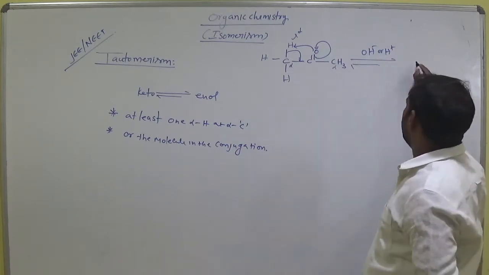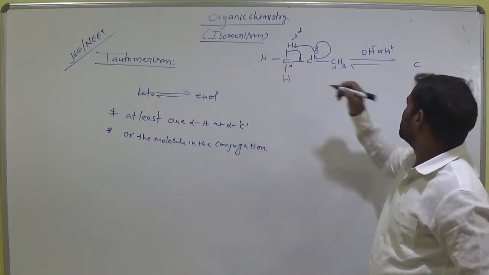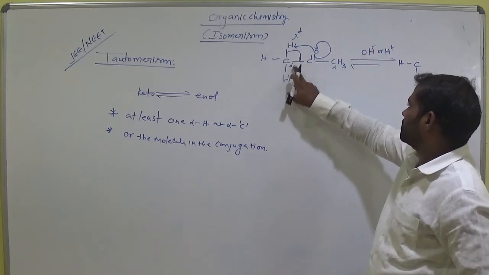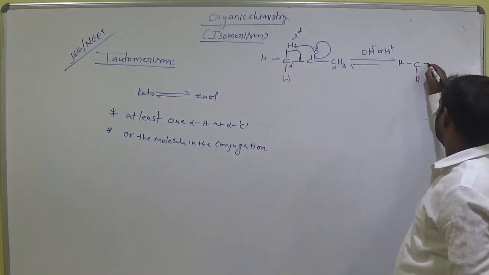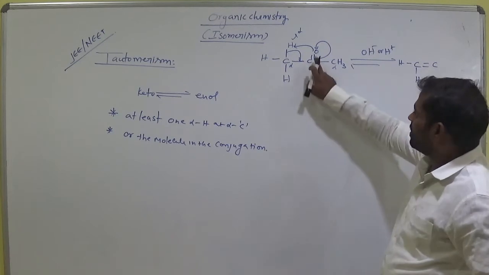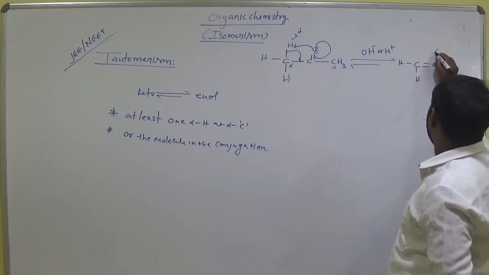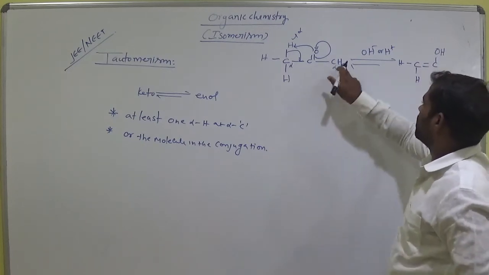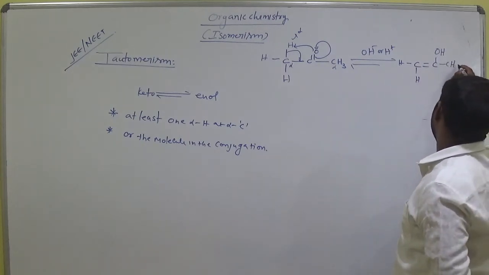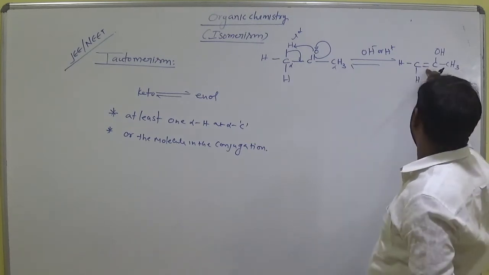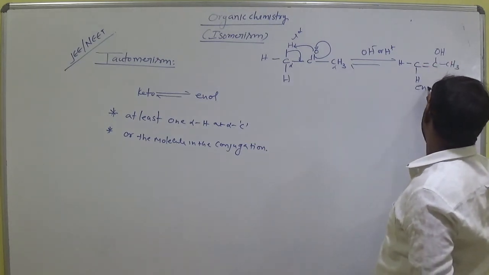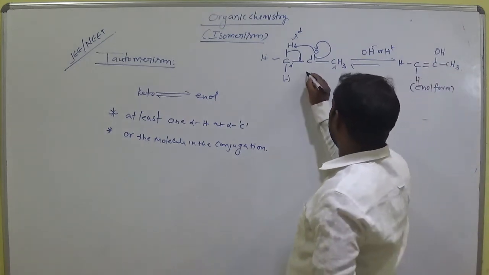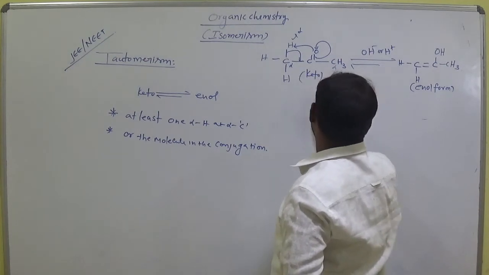Then this carbon is there. How many hydrogens does this carbon have? One hydrogen. This bond shifted between these two carbons, so one bond is broken here. Then this hydrogen shifted to oxygen, giving OH, and this bond is as usual, CH3. This is the enol form, and the keto form can again be reversible.